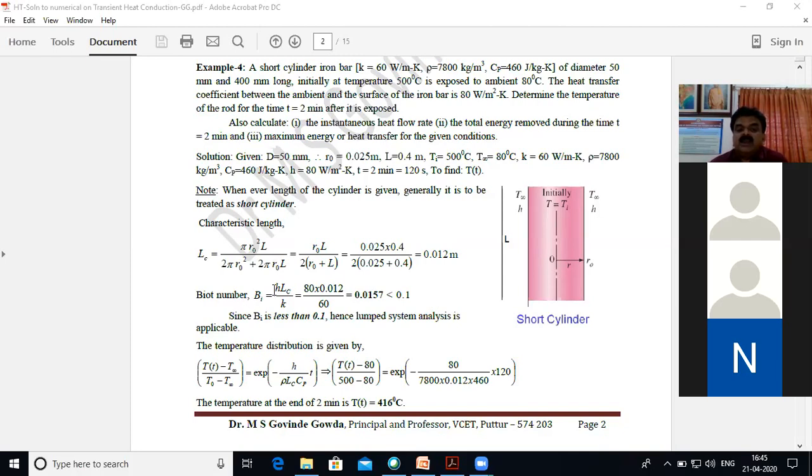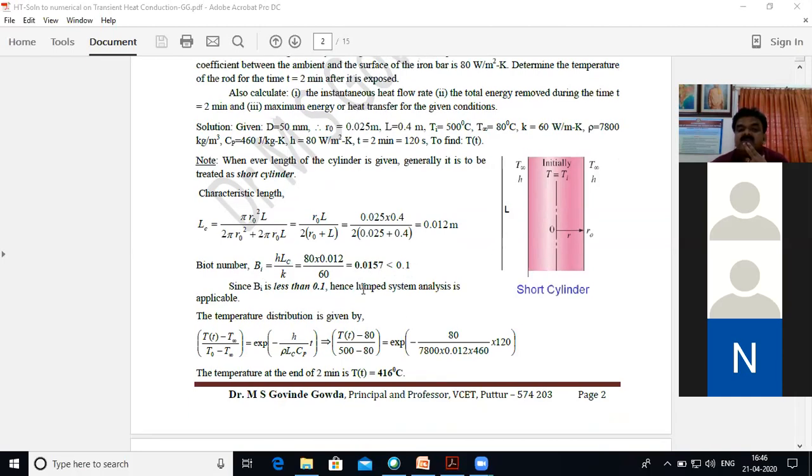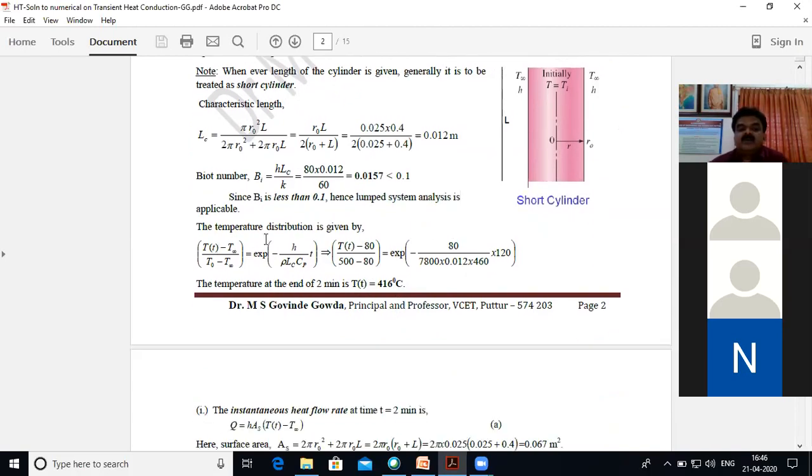With that, we will calculate the Biot number. The Biot number comes to be 0.0157. Obviously, it is less than 0.1. Hence, lumped system analysis can be used. So again, we use the temperature distribution equation for the lumped system.